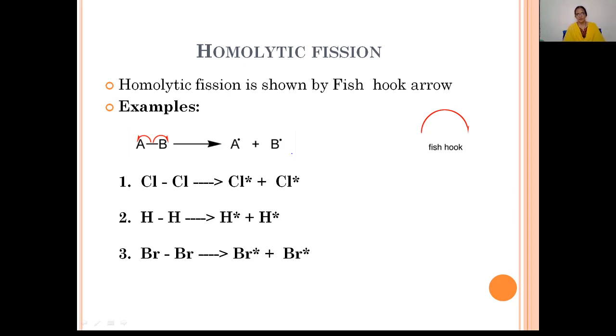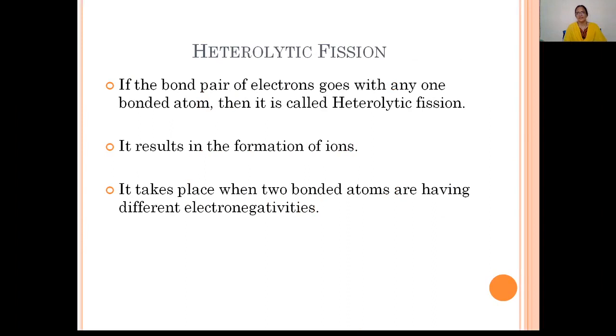Homolytic bond fission of the chlorine molecule forms chlorine free radicals, and likewise for hydrogen and the bromine molecule, which gives bromine free radicals. In heterolytic fission, we said the bond pair of electrons goes with only one bonded atom; that is, unsymmetrical distribution of electrons takes place during the bond fission. It results in the formation of ions, positive and negative. The one with both the electrons becomes the negative ion and the one with no electrons becomes the positive ion. Positive ions are called electrophiles and negative ions are called nucleophiles.